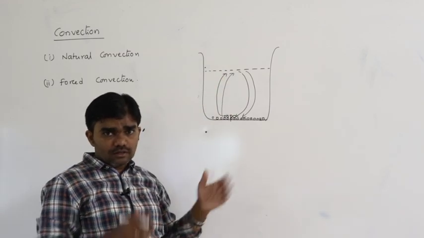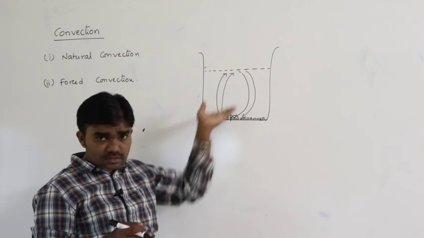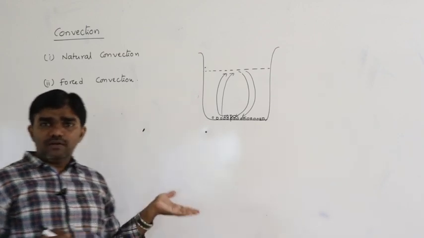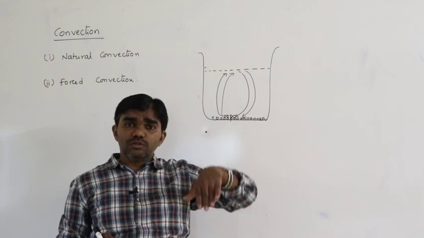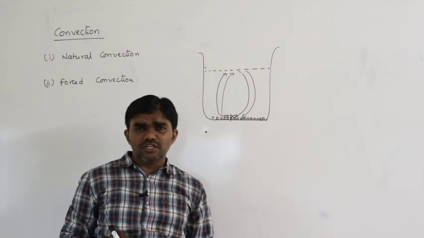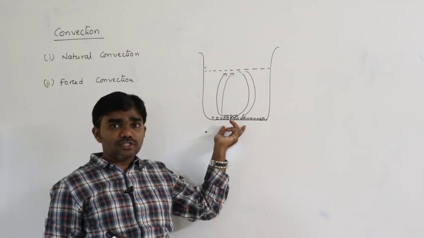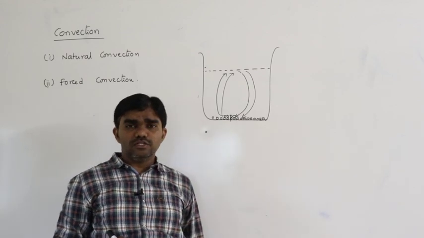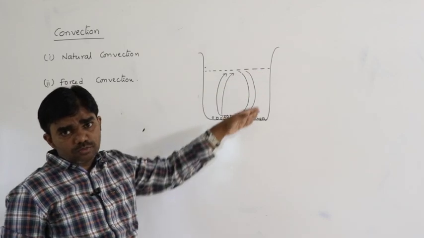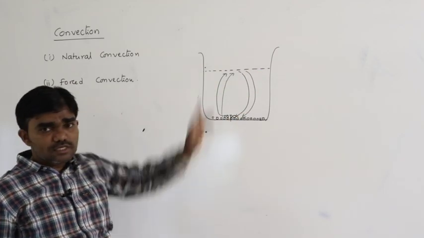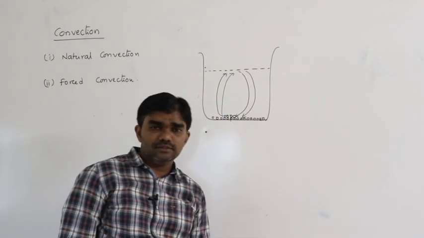So what is the process of heating of water? This is the convection process. Lower denser molecules move to the top, higher denser molecules move to the bottom. Why does the density of the molecules decrease? Due to the increase in temperature, the density of the molecules decreases, so the molecules move to the top and the higher denser molecules move to the bottom. This is the actual process.